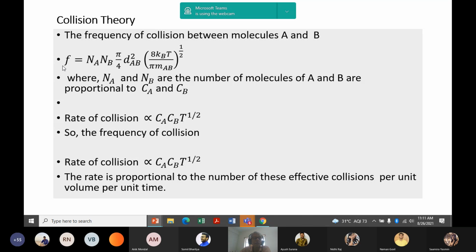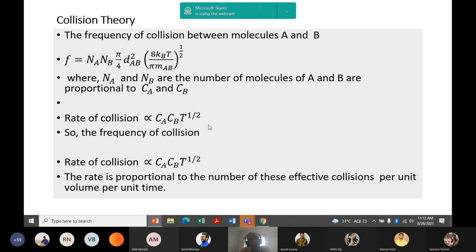So the rate of collision is proportional to CACB, and from kinetic theory we are getting T to the power half. So rate of collision is proportional to the concentration product and square root of temperature.